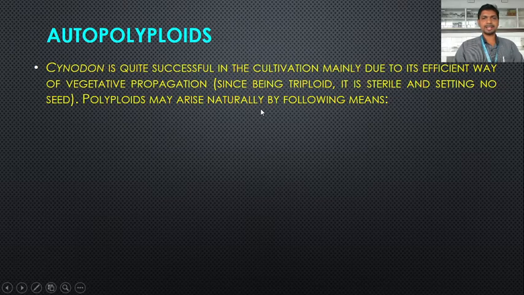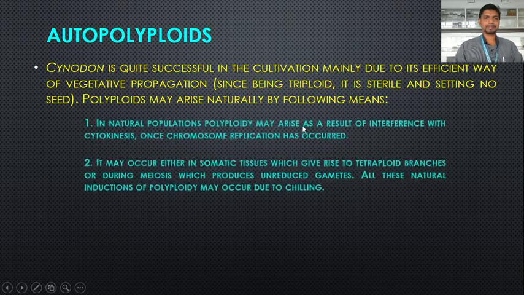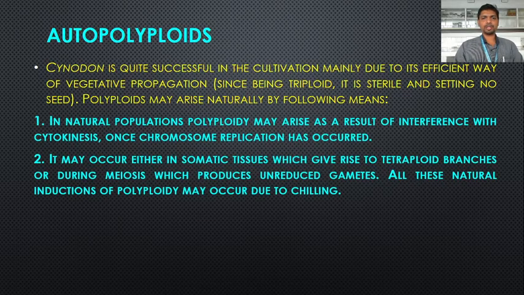Polyploids may arise naturally by the following means. In natural populations, polyploidy may arise as a result of interference with cytokinesis once chromosome replication has occurred. It may occur either in somatic tissue, which gives rise to tetraploid branches, or during meiosis, which produces unreduced gametes.